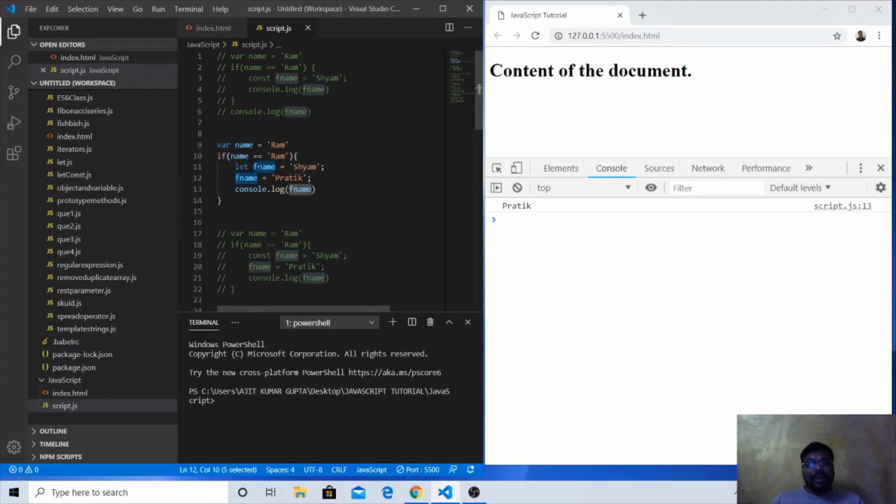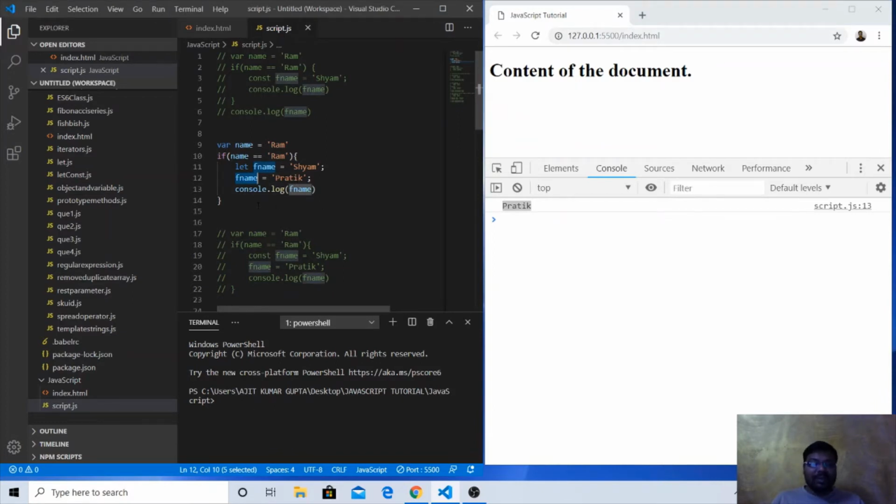We are reassigning the value of fname, but here we haven't used the let keyword. We are just using this particular variable fname and assigning a new value, fname equal to Pratik this time. We are not redeclaring the variable, meaning we are not doing it like this, which would be a redeclaration. We are just reassigning a new value to the fname variable. Console.log fname. So the value is changed. Now fname has the value Pratik.